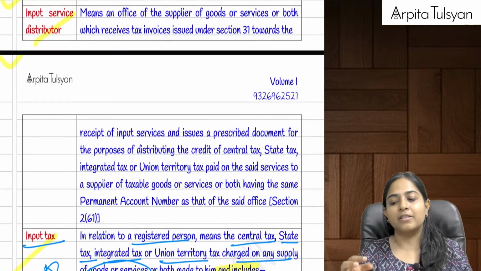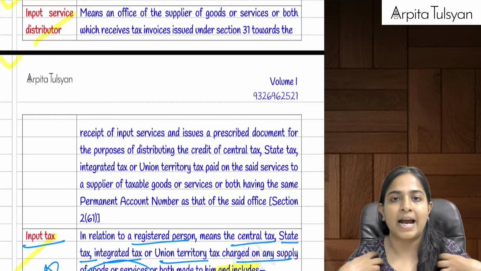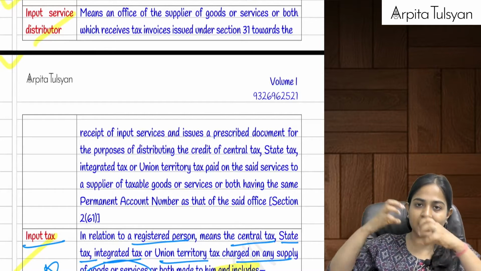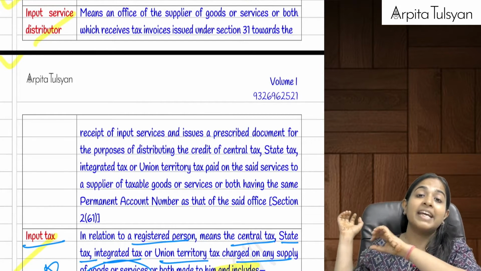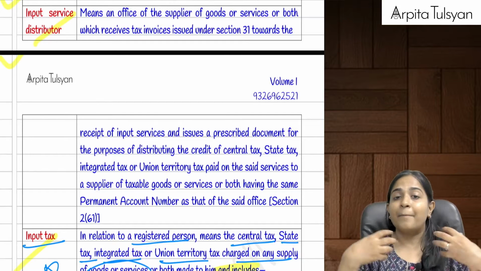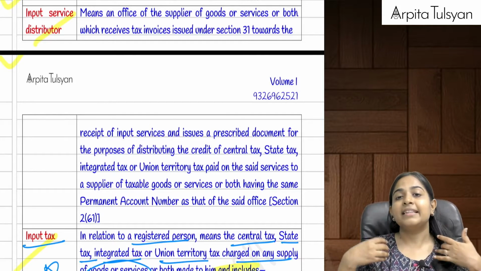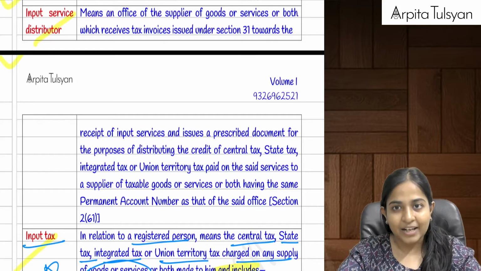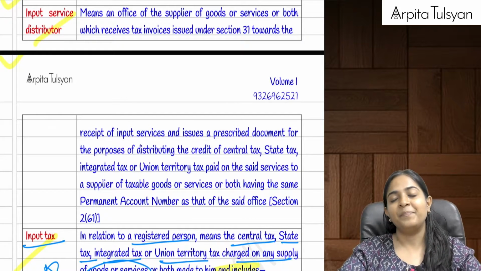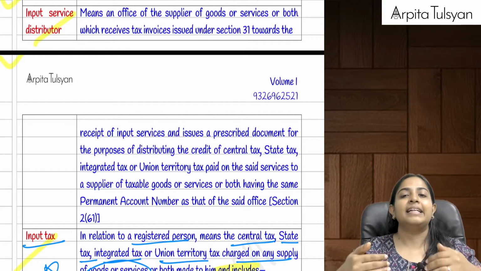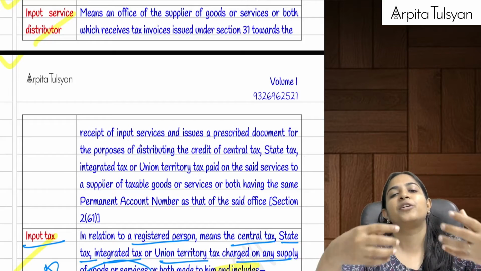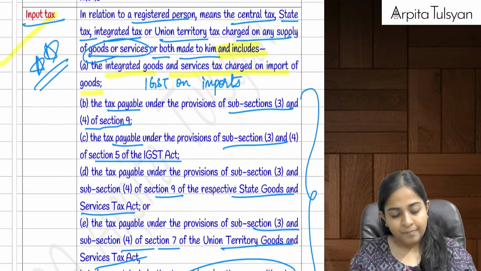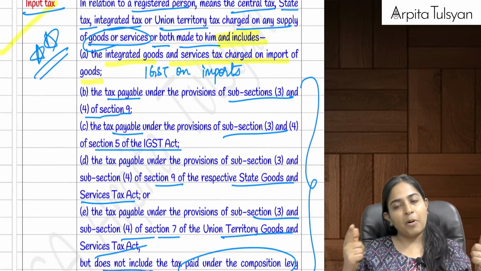Input service distributor. The input service distributor was that particular office which had received the invoices for the services, but did not avail the service itself. The service was availed by its other offices under the same PAN. This ISD then distributed the credit to those offices. After that, we studied input tax.